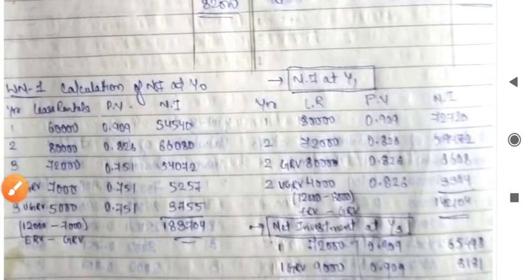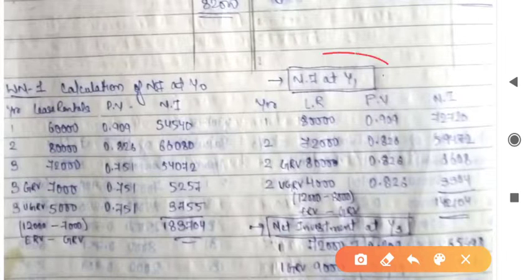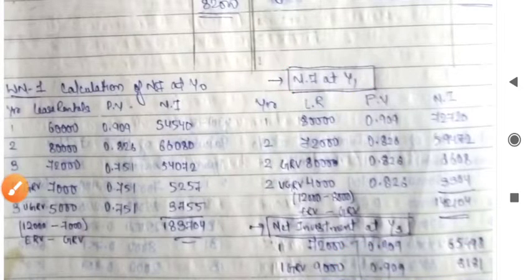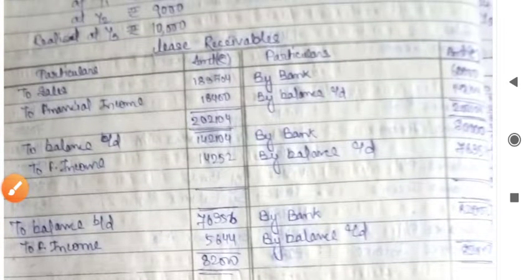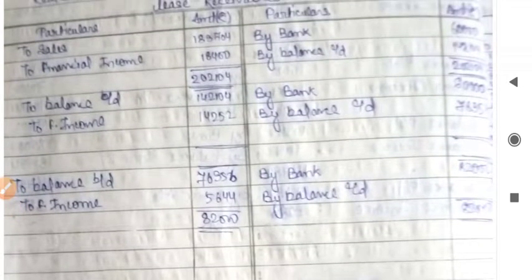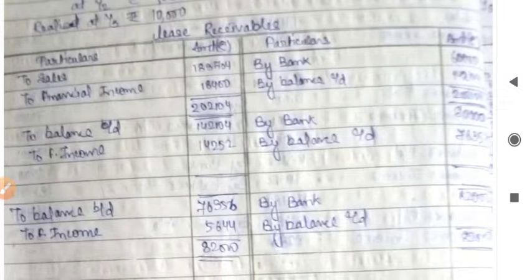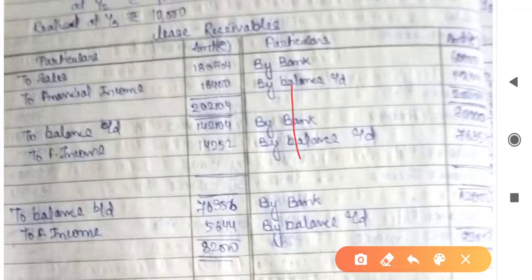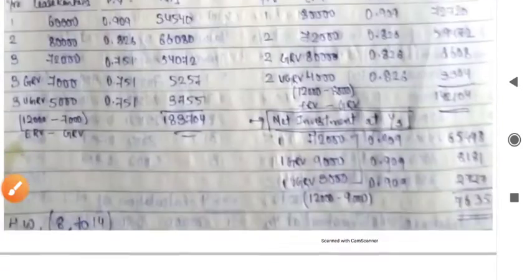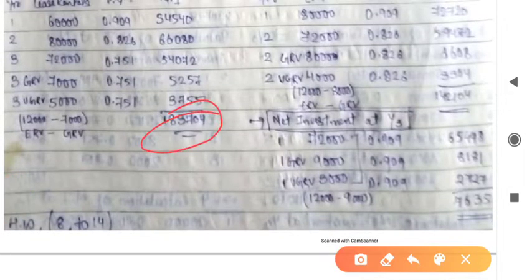Same, we have to calculate net investment at Y1. There is no need to do this calculation at every year. Generally, when we make the lease receivables ledger, we are going to take the balance carried forward, and then we'll get the same answer. See, the sales figure is 1,83,704.